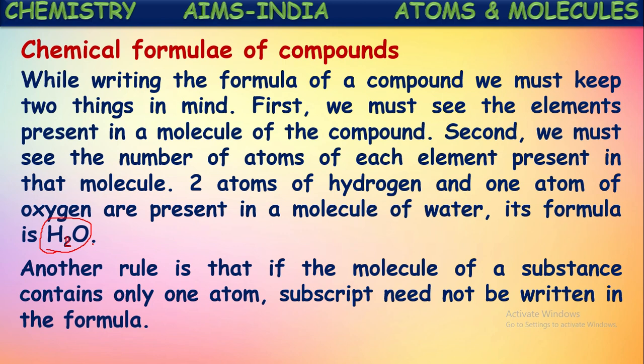And there is only one oxygen atom in the molecule, so we need not mention one again. Just the symbol of oxygen represents the presence of one oxygen atom. If there are more than one atoms, that number should be mentioned as a subscript on the right side. That gives the molecular formula of that compound.